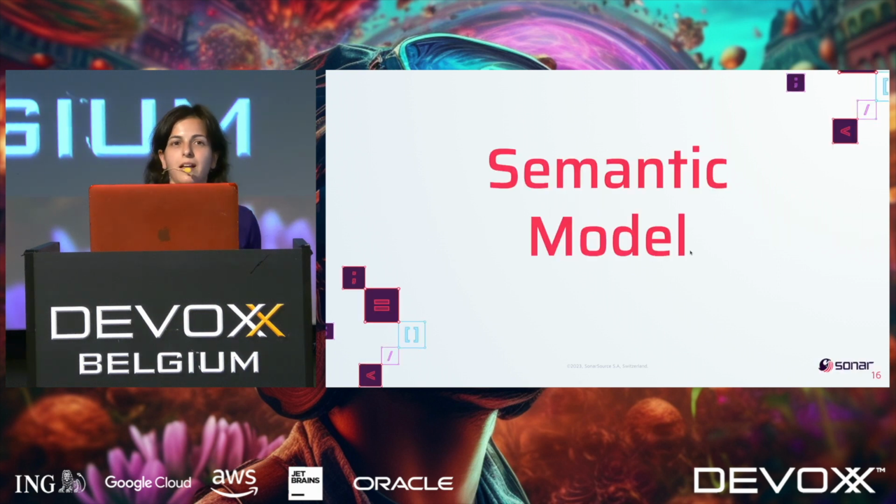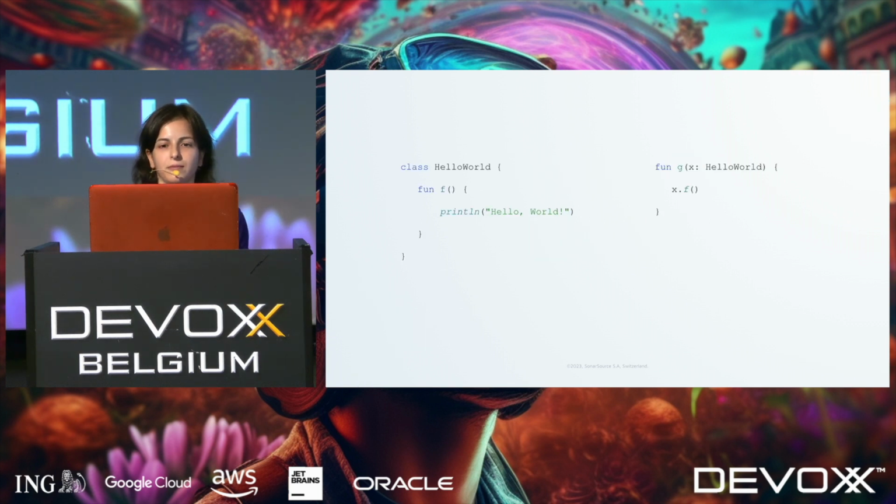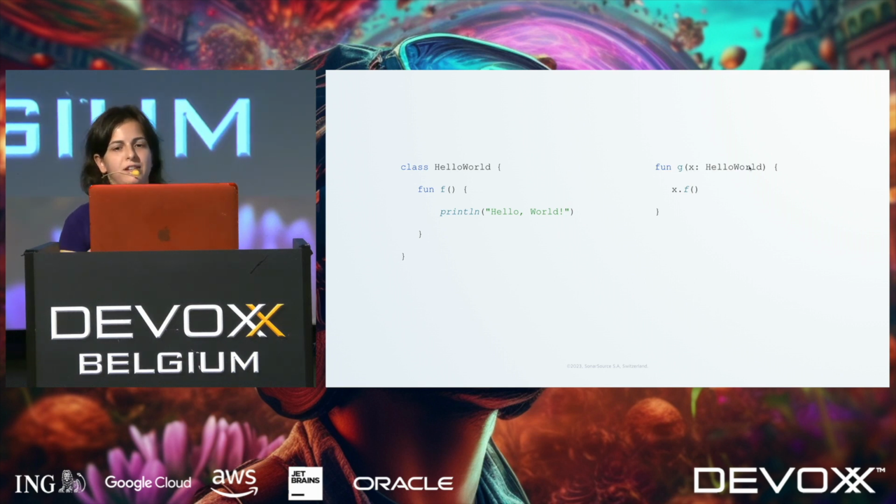But sometimes there are cases when just AST is not enough, so we need some semantic model. What I'm talking about: we have one file where we have class HelloWorld, and we have a different file with a function which takes an argument of type HelloWorld. And how do we know that this HelloWorld is actually this class? And how do we know that this function is actually this function?